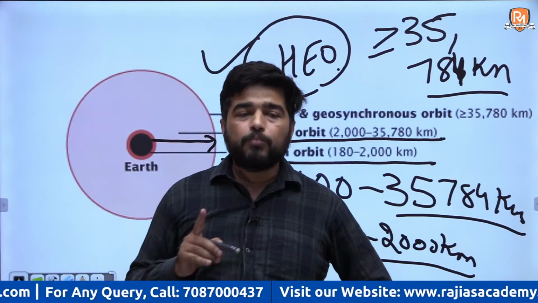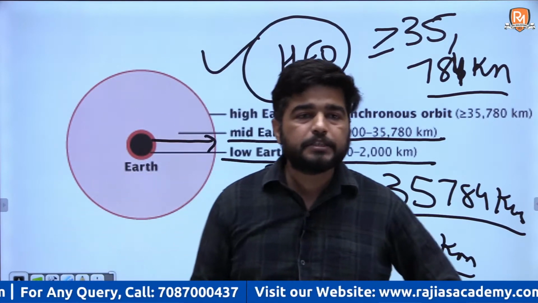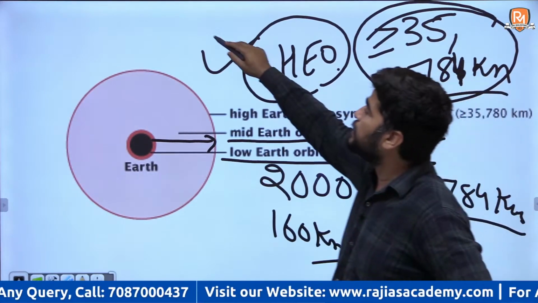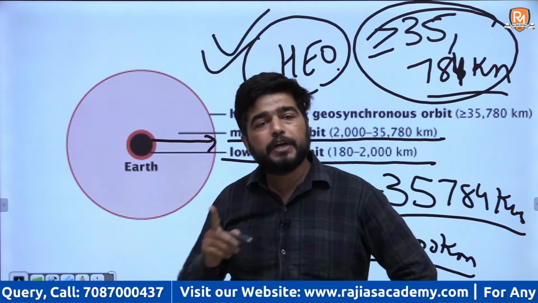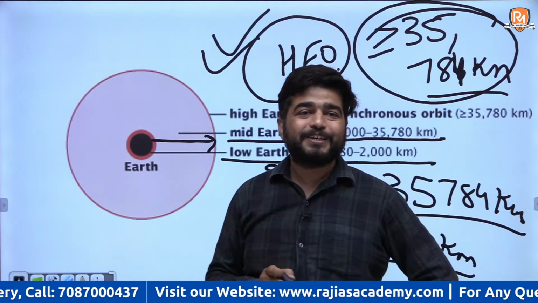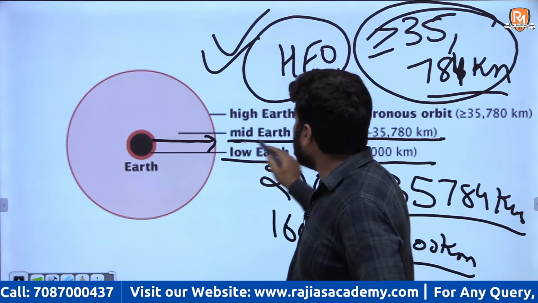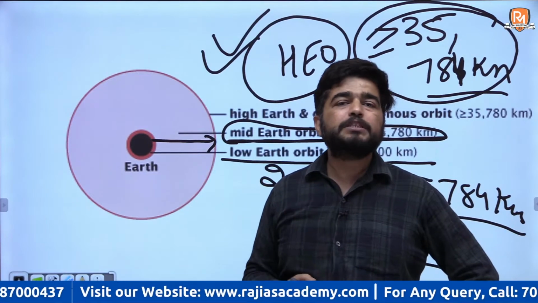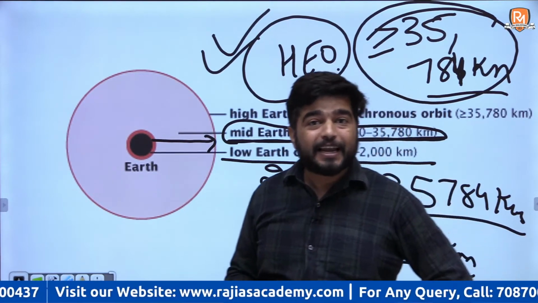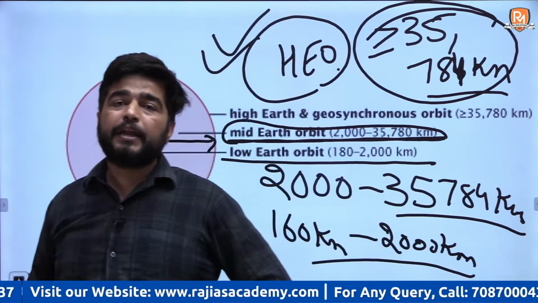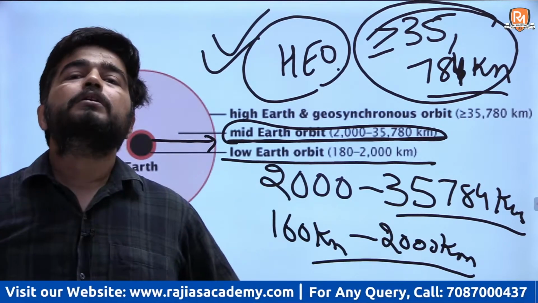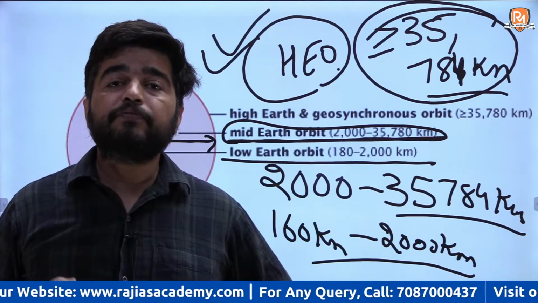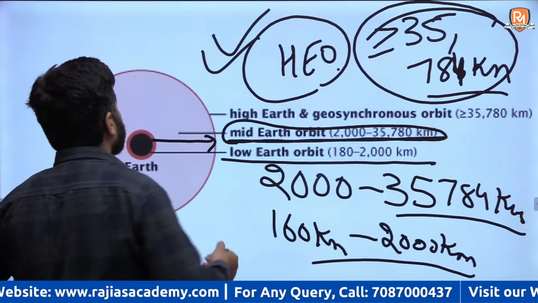Remember, most of the communication satellites are launched in high Earth orbit, geostationary and geosynchronous orbits. Middle Earth orbits, you can say, are the orbits where most of the navigational satellites are launched, for example satellites for your GPS.